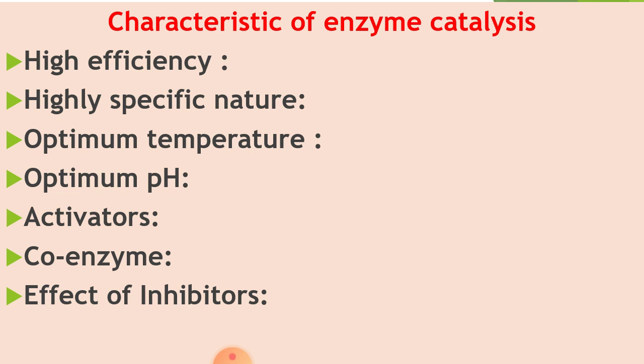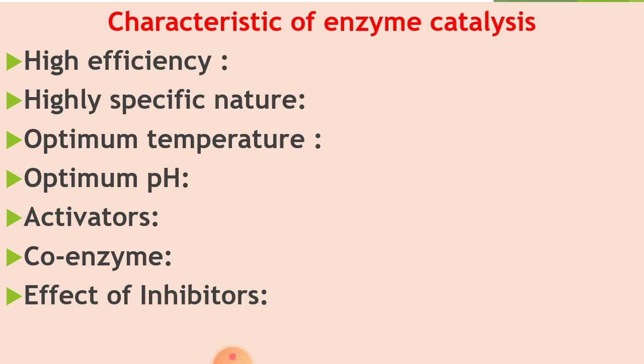Next property of enzymes is optimum pH. Again, every enzyme needs a particular pH to catalyze a particular reaction. That means the rate of an enzyme catalyzed reaction is maximum at an optimum pH range from 5 to 7.